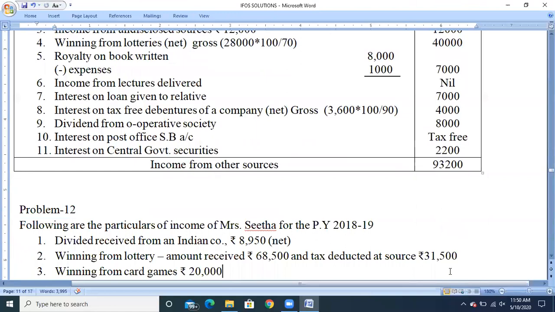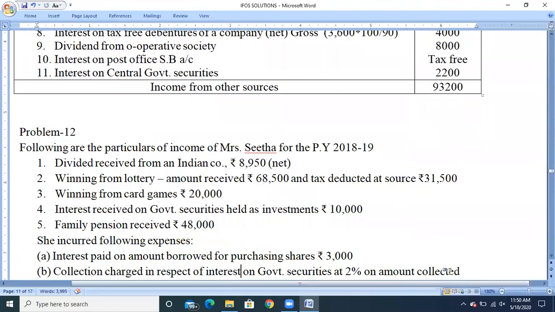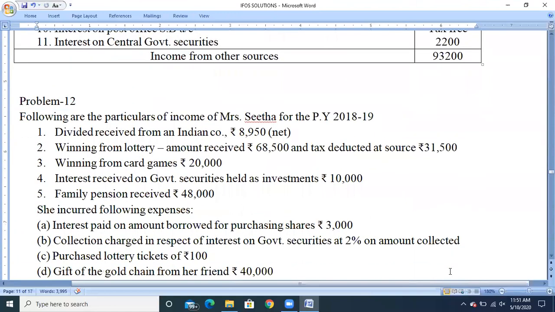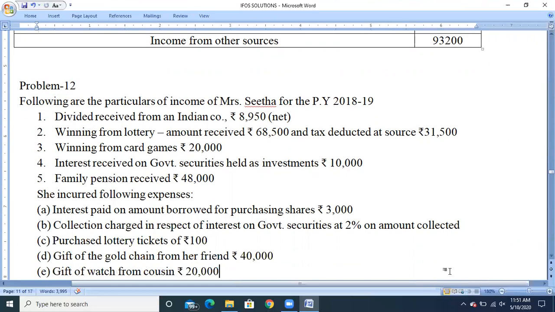Okay, next we'll move on to problem 12. Following are the particulars of income of Mr. Sita for the previous year 2018-19. First one, dividend received from an Indian company, rupees 8,950, and they have given the word net.